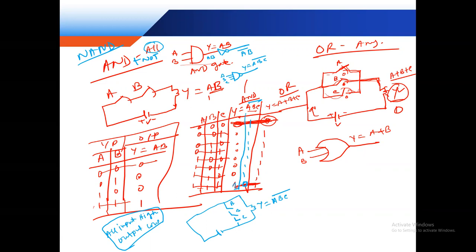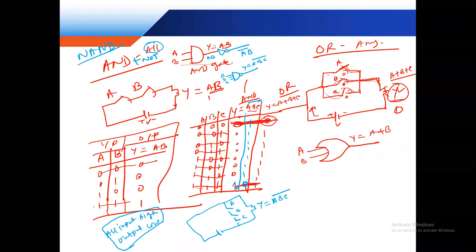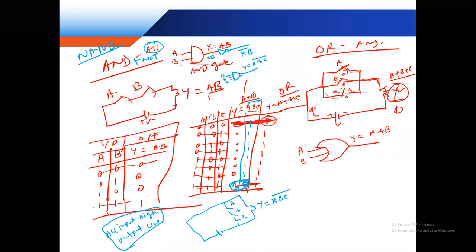Just note the difference in these two points.